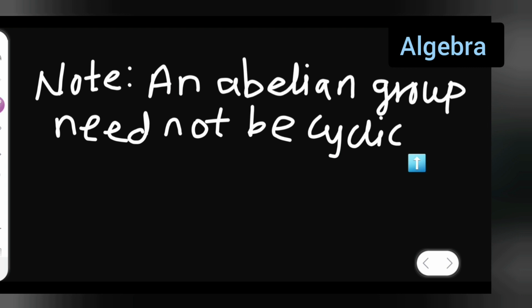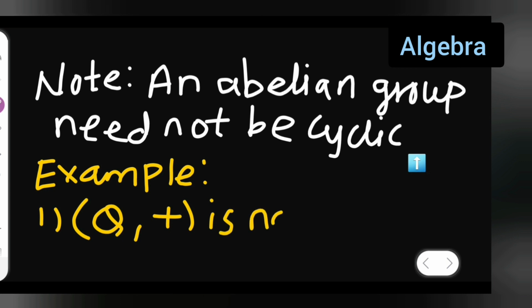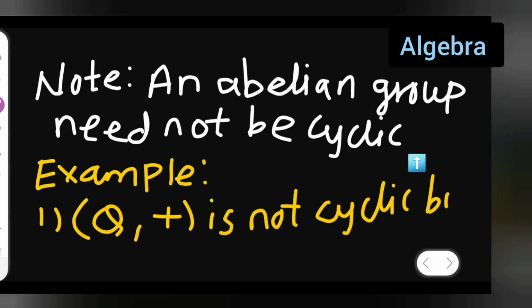For example, let me give you the examples. The first example is the rational numbers: (Q, +) is not cyclic, but it is an abelian group.